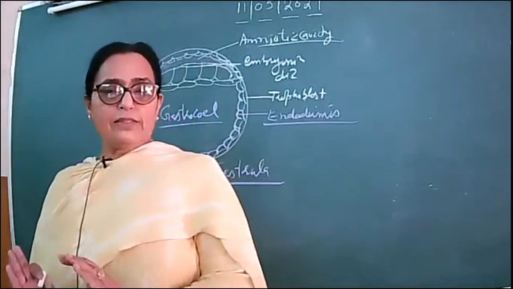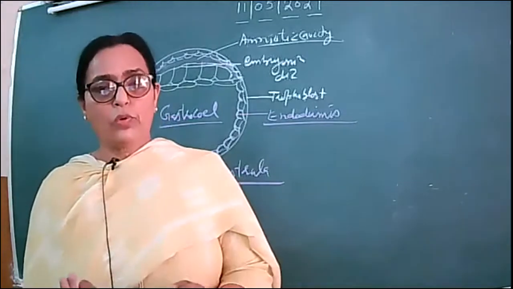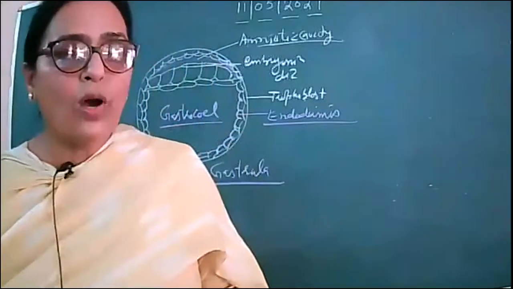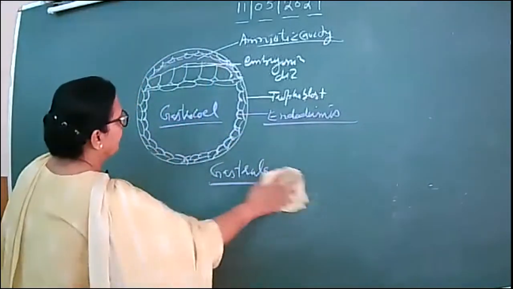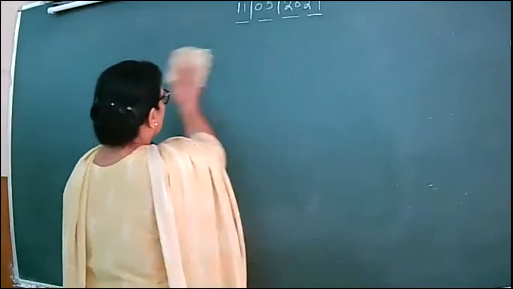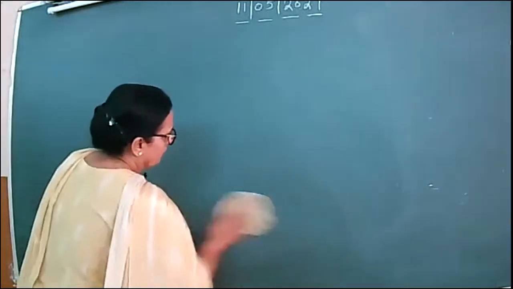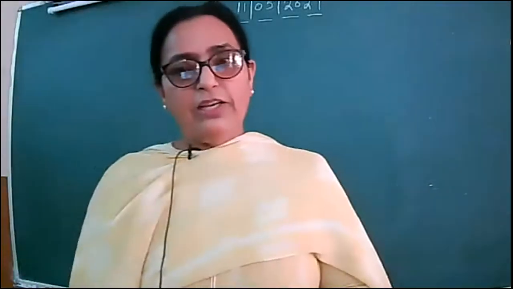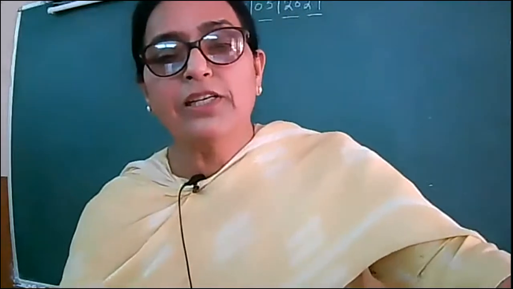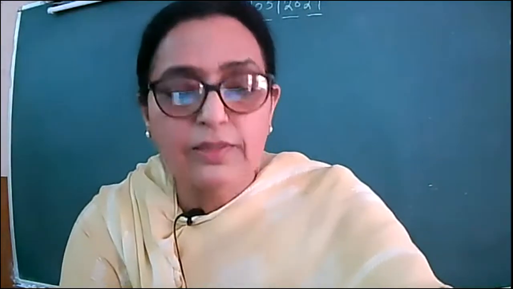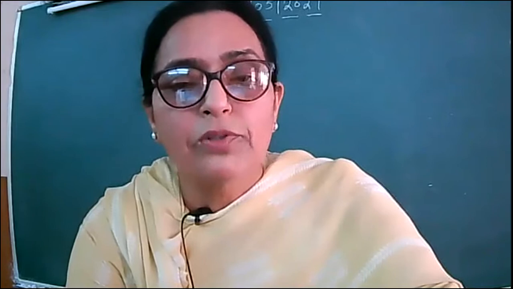Okay, so all these things are written in your book too, so you have to go through your book in detail. That is the fate of these. Ultimately, after the formation of the gastrula and the development of the mesoderm and endoderm, all these changes take place inside the uterus. Let me share one diagram with you, and then we'll see what happens afterwards. So I'm going to share one diagram with you.